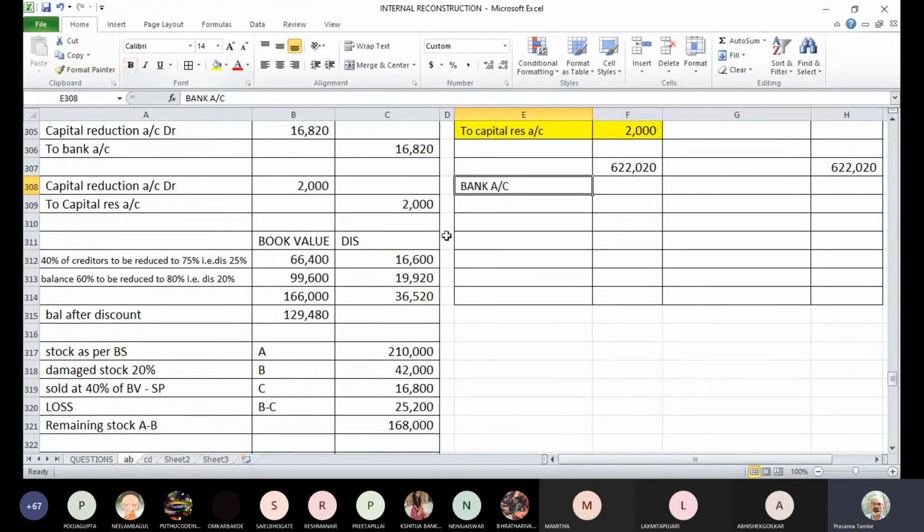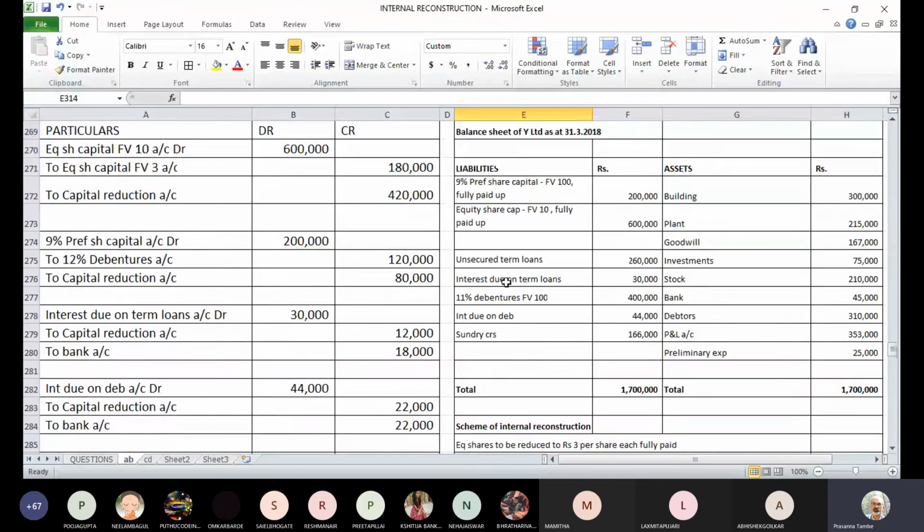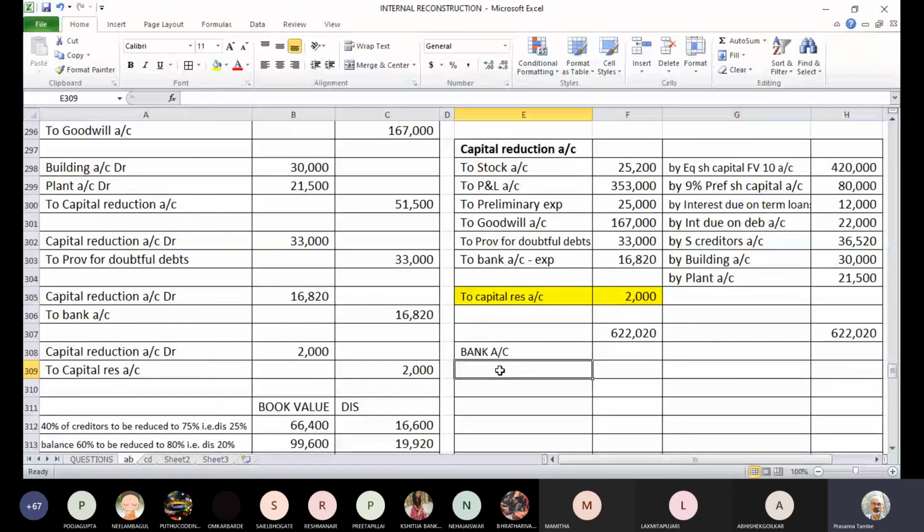Let us go to the journal entries and find out what are the events affecting bank account. We have paid 18,000 of interest. Before that, opening balance is 45,000, and then we have paid 18,000 rupees as interest on term loan. So bank account opening balance is 45,000, and then